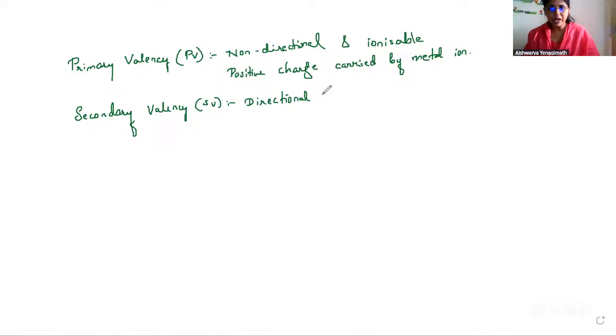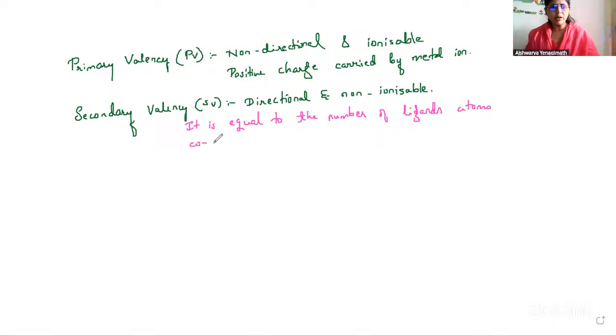It is directional and it is non-ionizable. Secondary valency is non-ionizable. What is it actually? It is equal to the number of ligand atoms, or ligand groups, coordinated to the central metal atom.